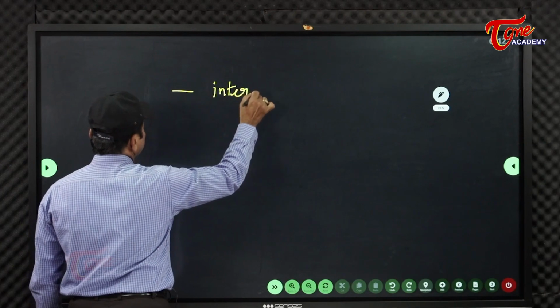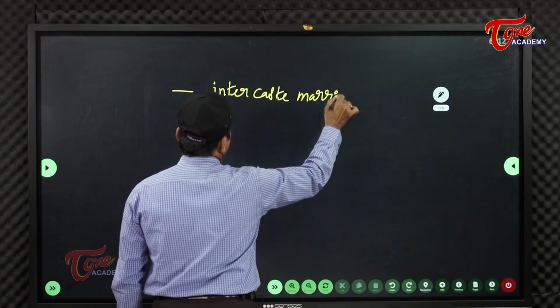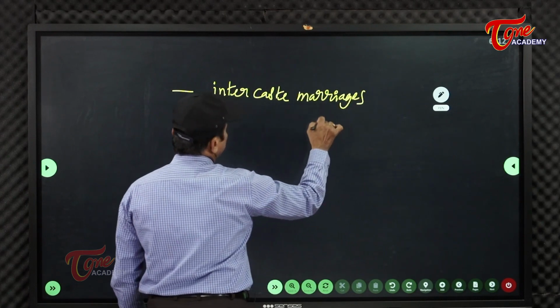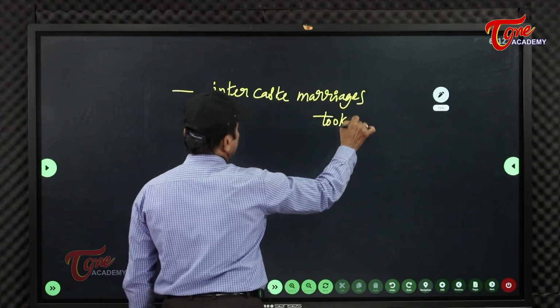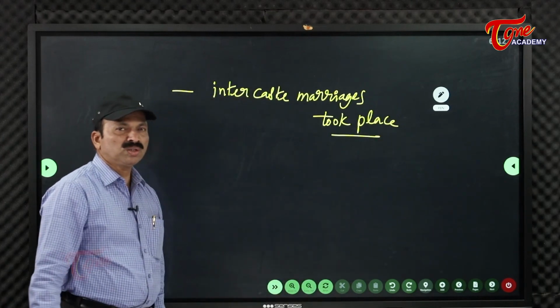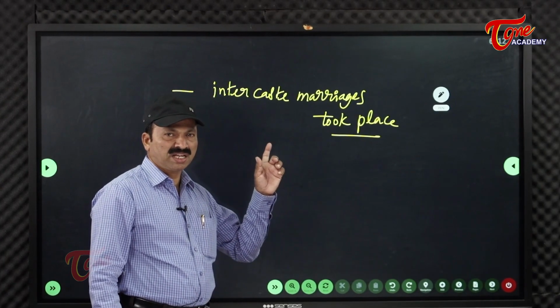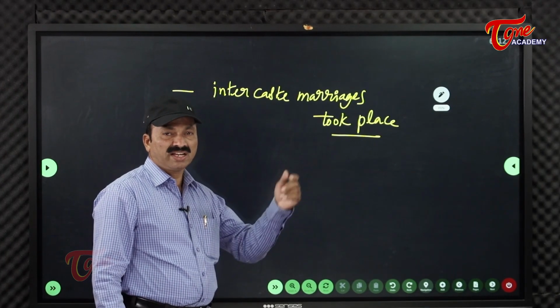Intercaste marriages took place. An upper caste girl marrying a lower caste boy is called pratiloma marriage. The girl's caste is upper caste and the boy's caste is lower caste.